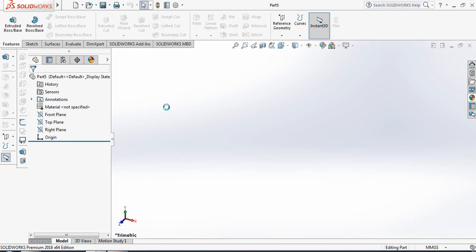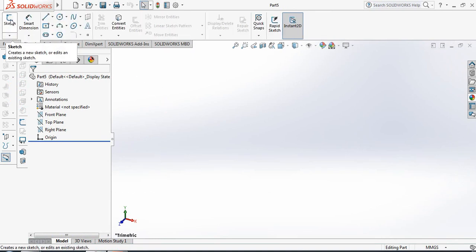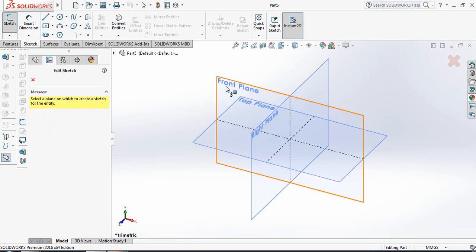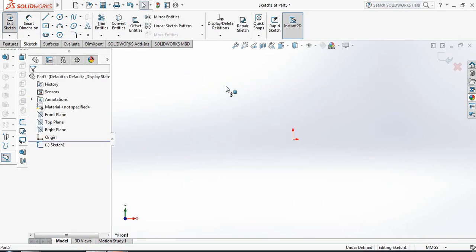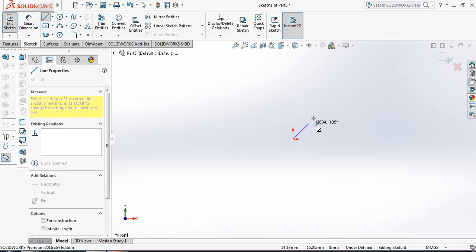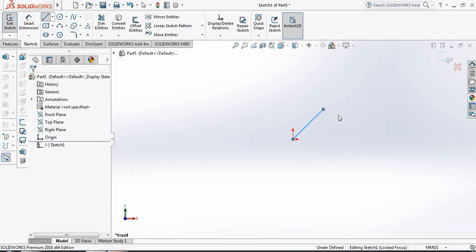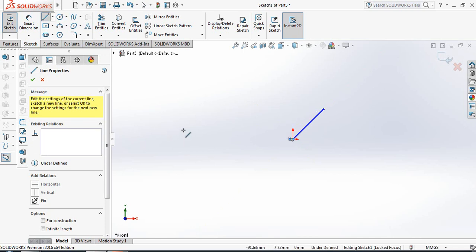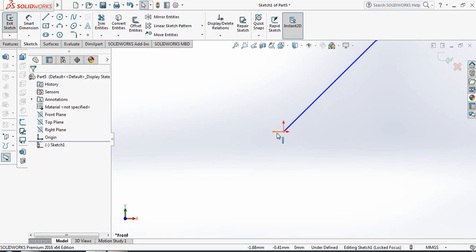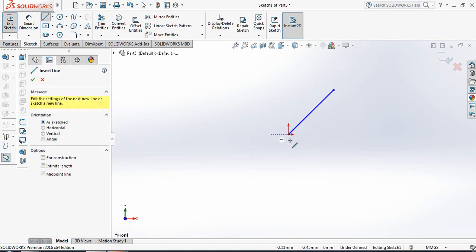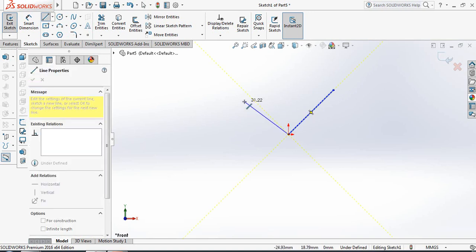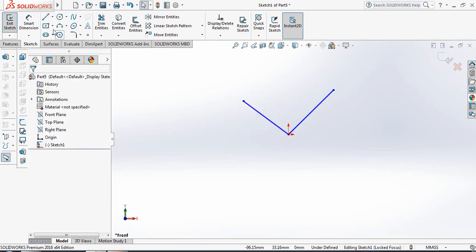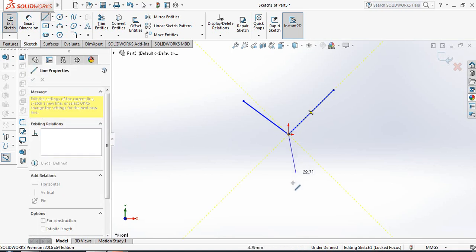Double click and go to sketch, click on sketch again, and from here select front plane. Now select line and draw a line on the line. Now draw another line, and another line.